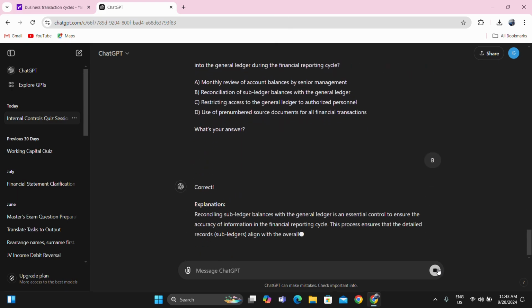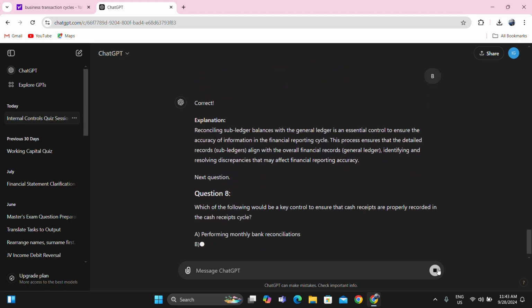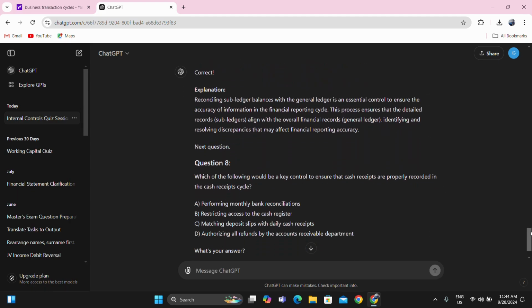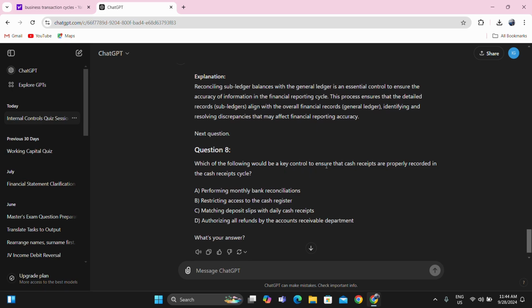Yeah, I'm correct again. Let's go to question number 8. Which of the following would be a key control to ensure that cash receipts are properly recorded in the cash receipt cycle? So they are properly recorded.